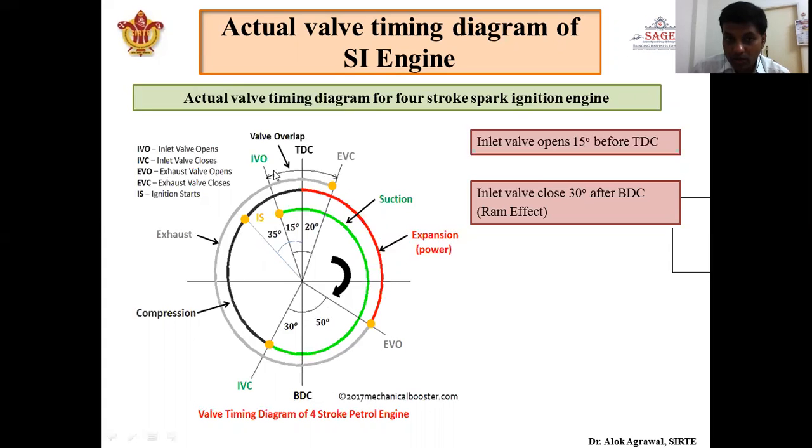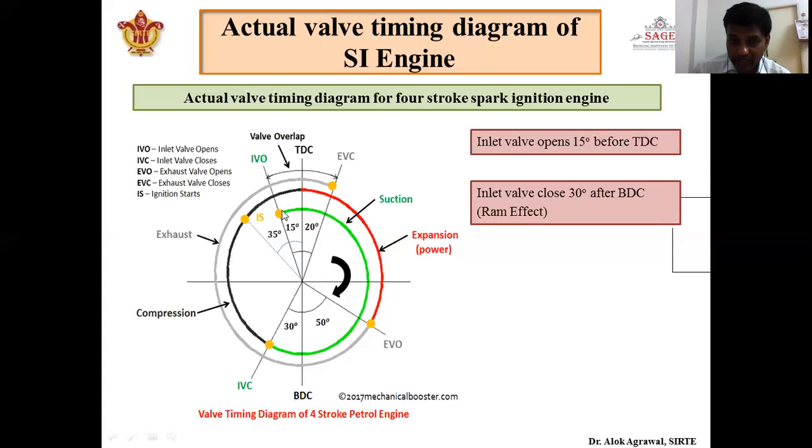So the inlet valve, which was open for 180 degree in the ideal cycle, is now open for more than 180 degree in the actual cycle. Similarly, the exhaust valve opens for more than 180 degree in the actual cycle.